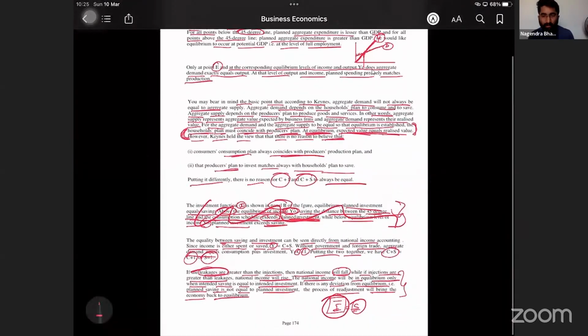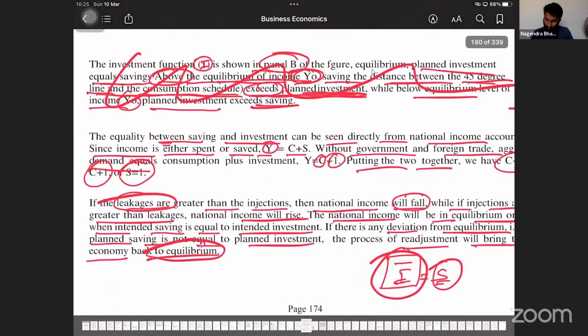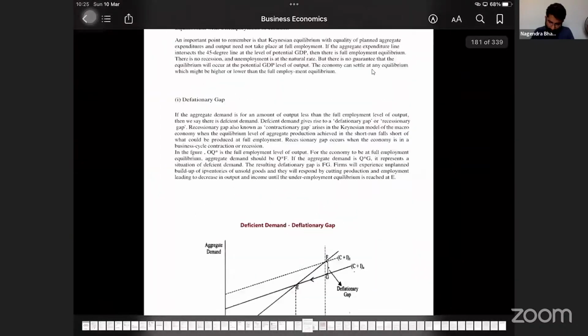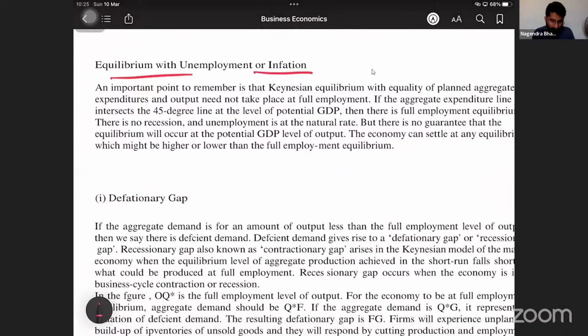When there is disequilibrium, if leakages are greater than injections, or injections are greater than leakages, we have to bring the economy back to equilibrium. So how to do that, sir? And equilibrium with unemployment or inflation.